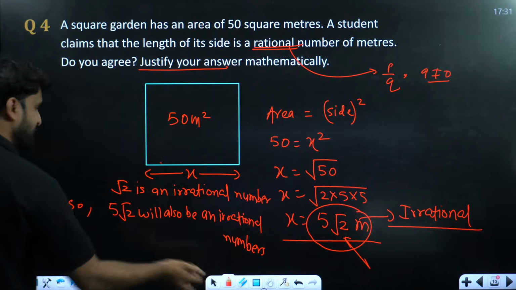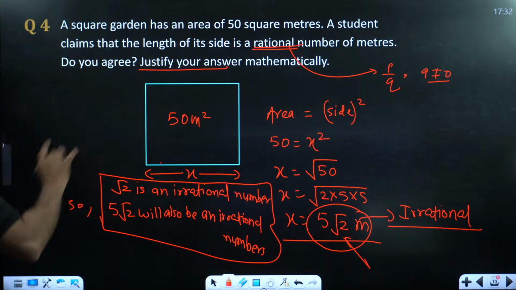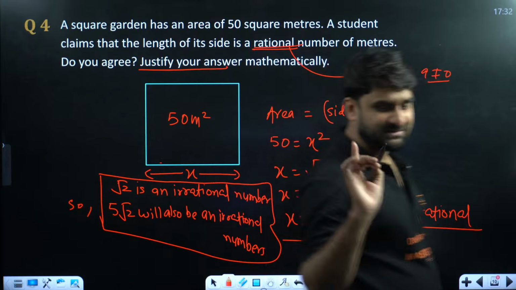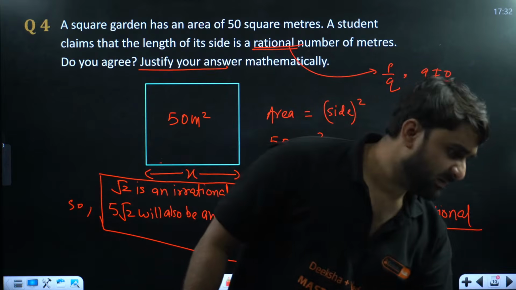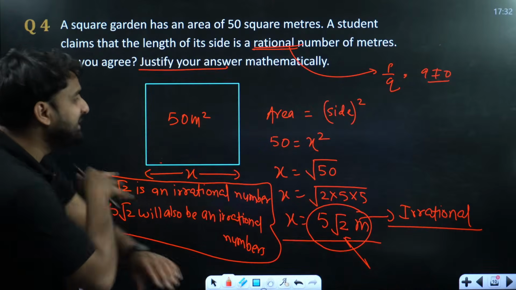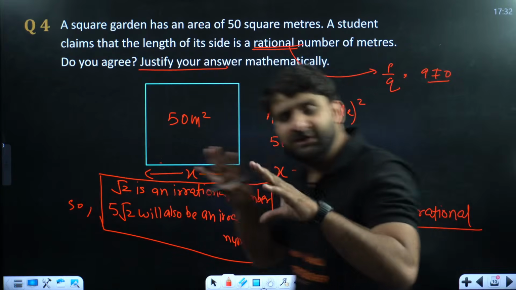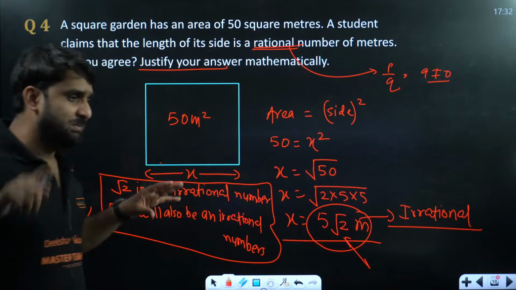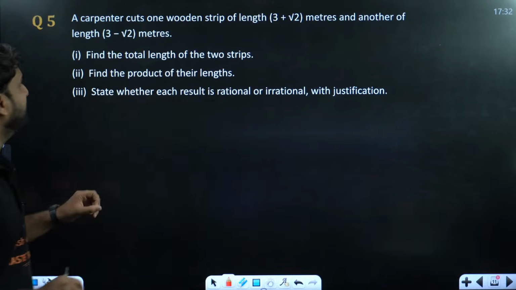So the student was wrong. He was claiming wrong. The side of the square is in irrational format. Is it clear to all? Everyone? Yes, tell me. Tell me, my dear champions, class 9th over here, please tell me. Is this solution clear to all? Everything clear? Please write in the chat section. Yes, sir, the solution is crystal clear. Okay, I'm moving ahead to the next question.